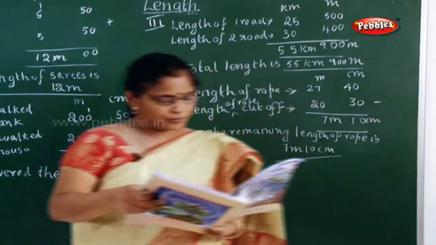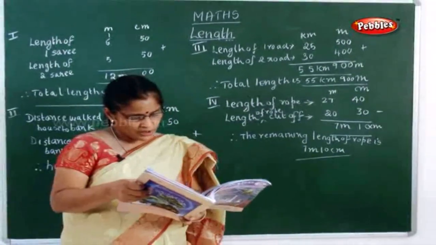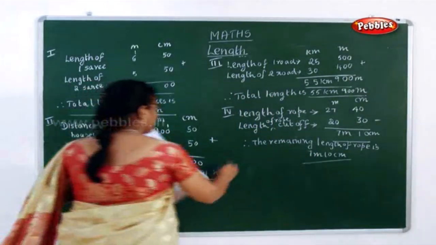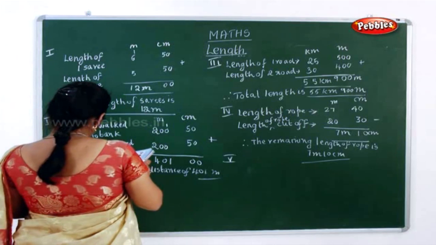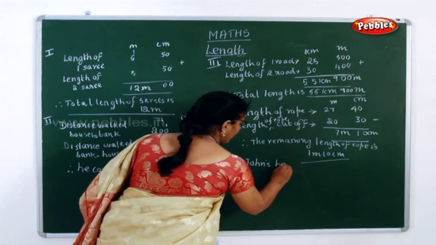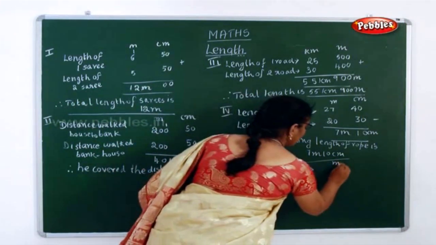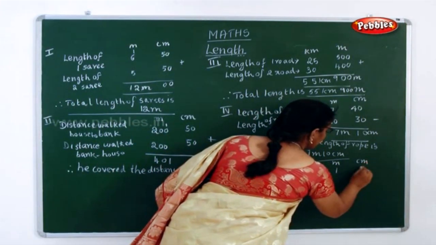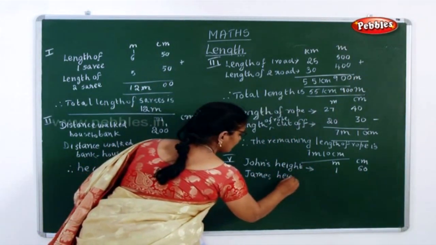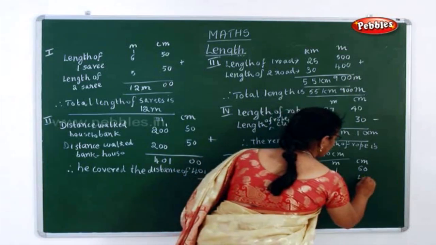Now next sum, fifth sum. John is 1 meter 60 centimeter tall. James is 1 meter and 40 centimeter tall. So for one person, what do you have to write? First one is John. So you have to write John's height, because only height you are talking about in this question. What is John's height here? It is 1 meter and 60 centimeter. And the other person is James. What is James's height here? James's height is 1 meter and 40 centimeter.